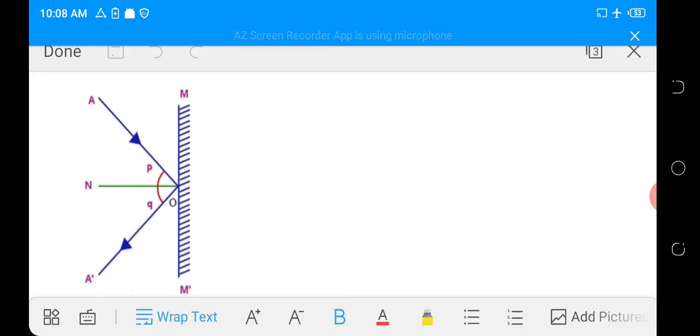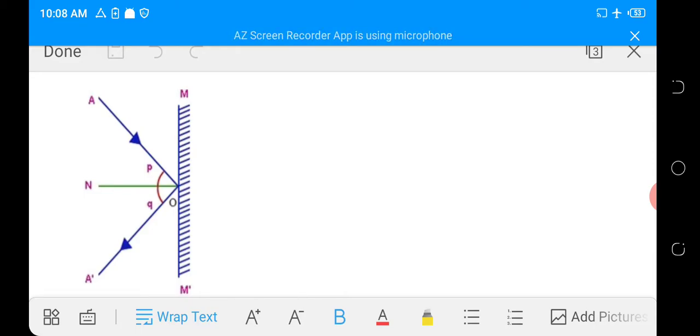Look at the incident ray OA, the reflected ray OA prime, and the normal ON, the green line. All of them lie on the same plane. They are all on the same plane. So that is what the first law of reflection is saying, that the incident ray, the reflected ray, and the normal all lie in the same plane.